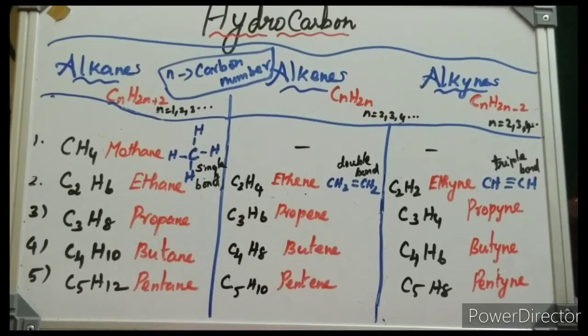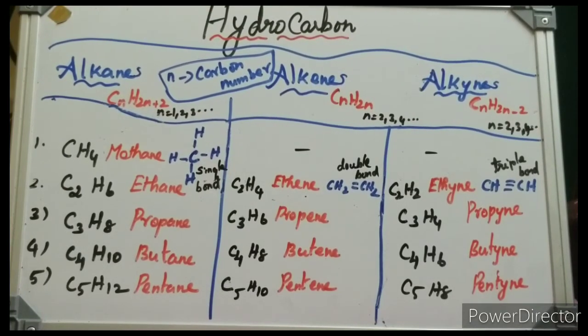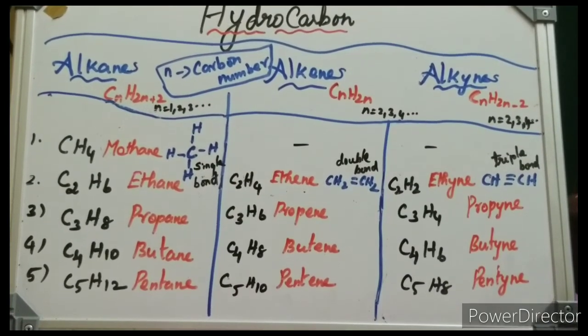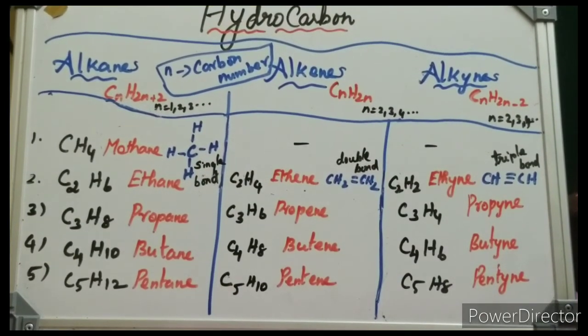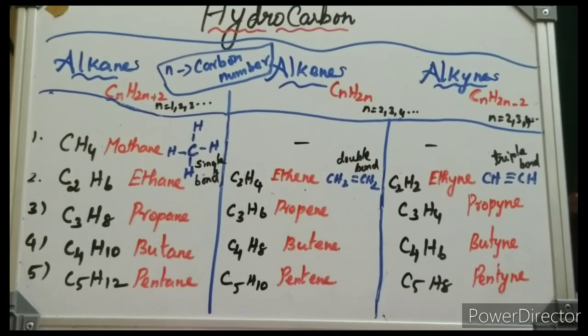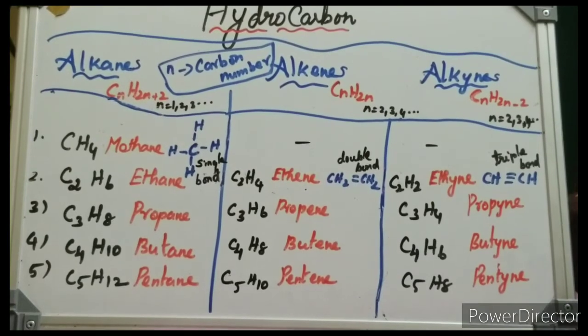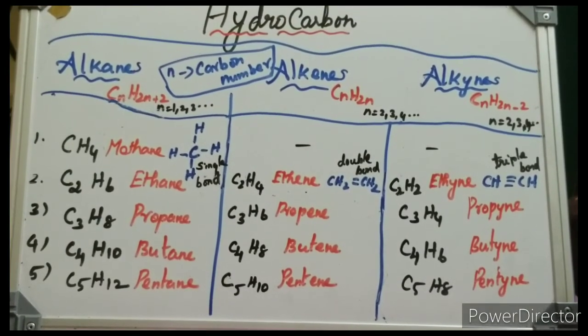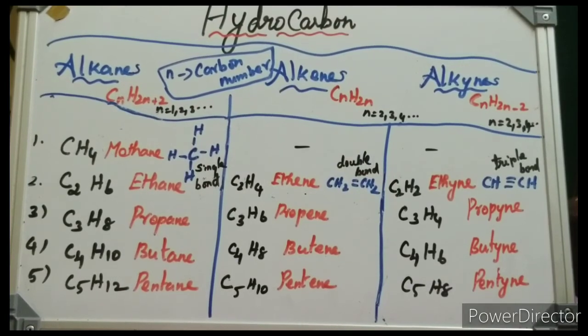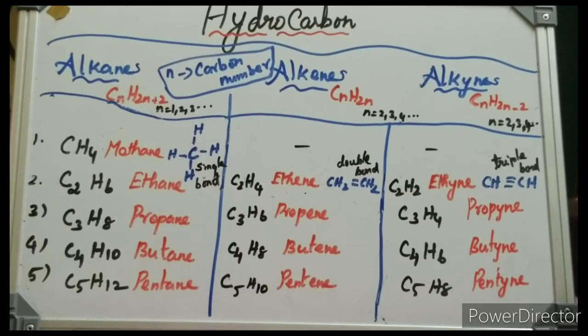So these are all the general classification of hydrocarbons based on the carbon-carbon bond, otherwise how many carbon atoms are bonded with hydrogen atoms. This is very, very important basis for your organic chemistry. Hydrocarbons are classified into 3: alkane, alkene, alkyne. What is the general formula? What are the examples? What are the names of the hydrocarbons? Everything is very important. I hope you all understand the classification of hydrocarbons today.